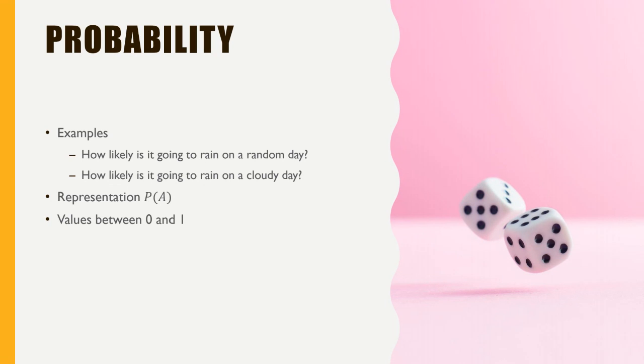The value is between 0 and 1. We say the percentage, like 80%, but in probability we don't use percentage. If you want to say 80%, in probability we say 0.8. So the values are always between 0 and 1. 0 means there is very little chance, or 0 chance, and 1 is very probable. It's almost certain that it's going to rain.